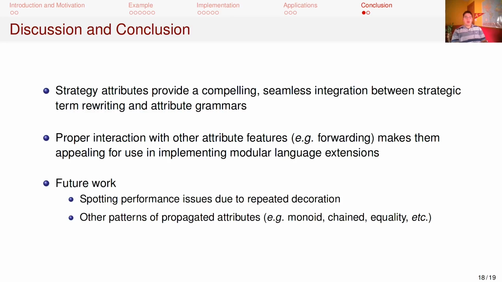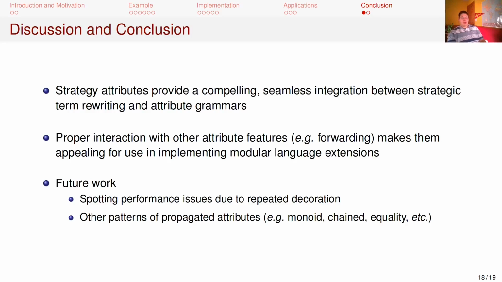One area of future work is in automatically finding performance issues in strategies arising from repeated decoration, as was seen in the inlining example. This is more of an issue with tree rewriting than undecorated term rewriting, since retraversing a tree can cause attributes to be recomputed. We have observed similar issues with forwarding, which is essentially a limited form of rewriting, so a solution to this would be more generally applicable.